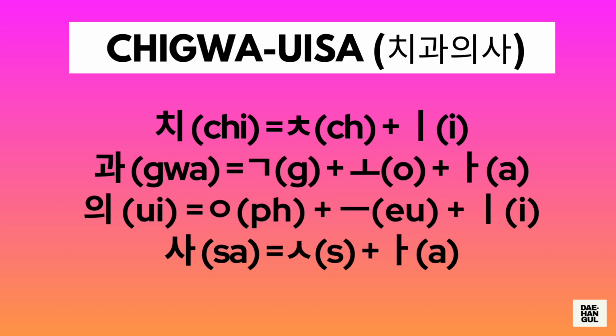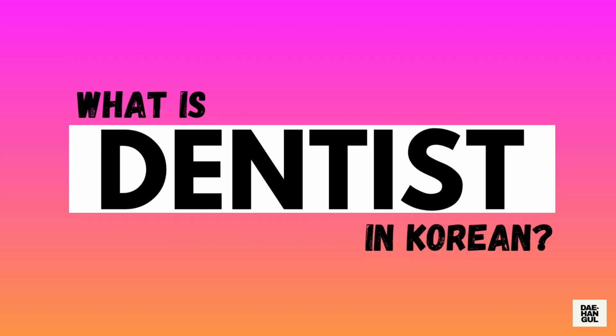How do you write chigwa isa in Hangul? This is composed of 4 syllables. For the first syllable chi, we need to draw a chiat and e character. For the second syllable kwa, we need to draw a giok, o, and a characters. For the third syllable e, we need to draw a placeholder iyang, followed by an u character, followed by an e character. And for the last syllable sa, we need to draw a siot and a character. And with that you've already learned what is dentist in Korean.